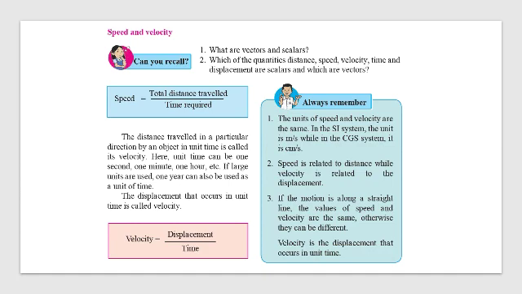Okay. We have mentioned two things here, speed and velocity. You are all aware what is speed. Total distance traveled upon total time required. But what is velocity? Velocity is change in displacement with respect to time. What are vectors and scalar quantities?